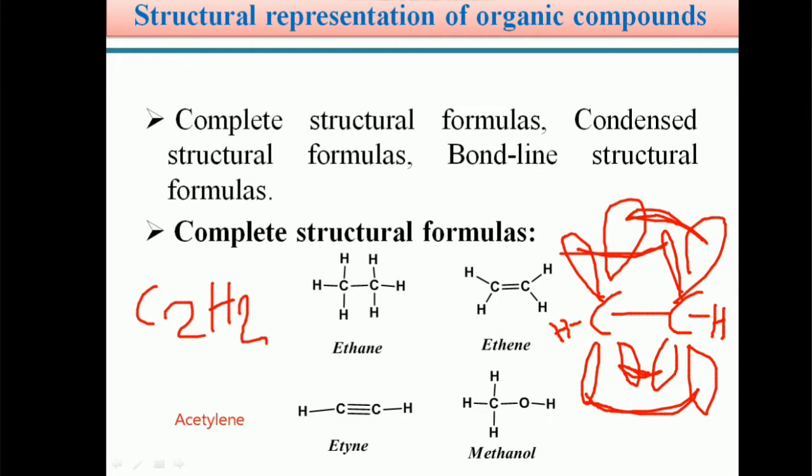So there is a single dash between carbon and hydrogen, and a triple bond between the two carbon atoms. In the triple bond, students, you should always remember that no pi bond formation takes place without sigma bond formation. Only after the formation of a sigma bond may pi bond formation take place.